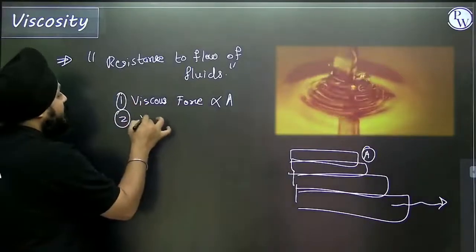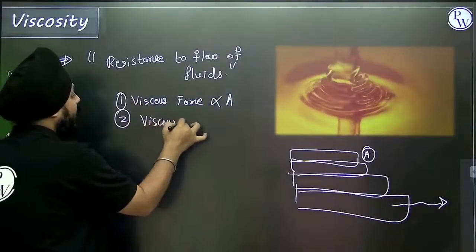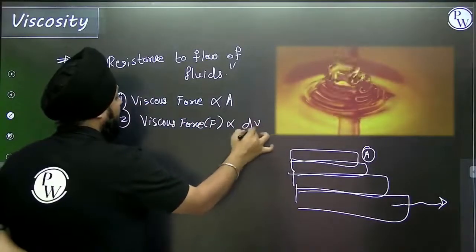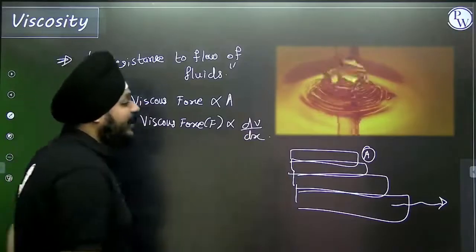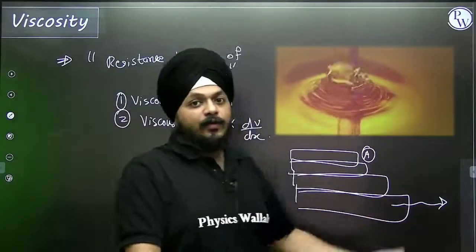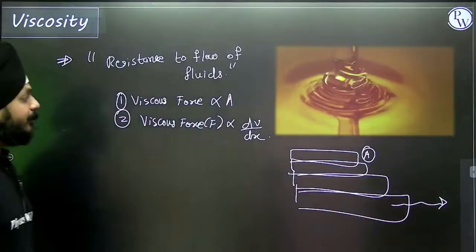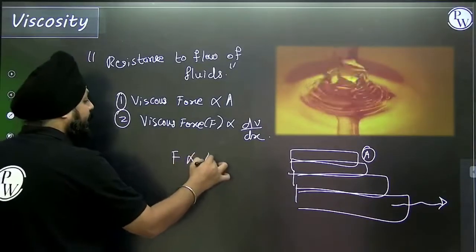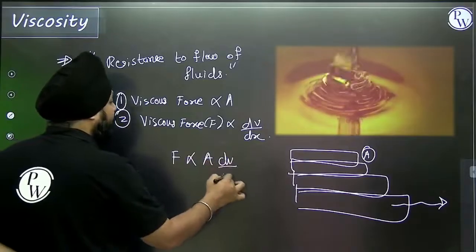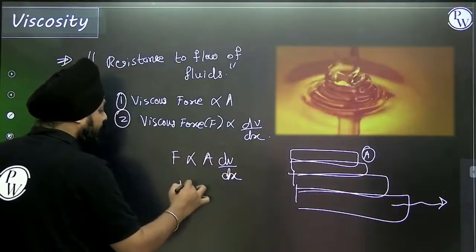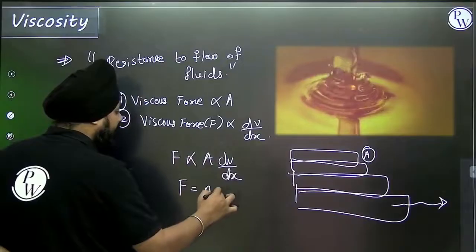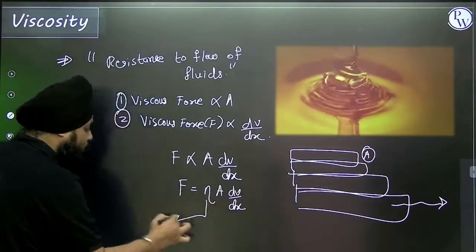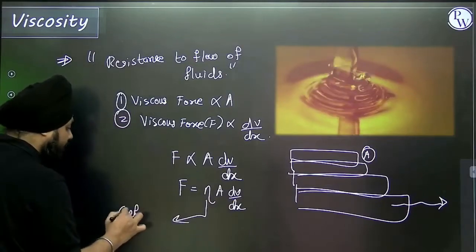And second, the viscous force F is directly proportional to the velocity gradient, the decrease in the velocity with respect to the layer. So F is directly proportional to area into dV by dx. Removing the proportionality sign, we have F equals eta A dV by dx. This eta is known as the coefficient of viscosity.